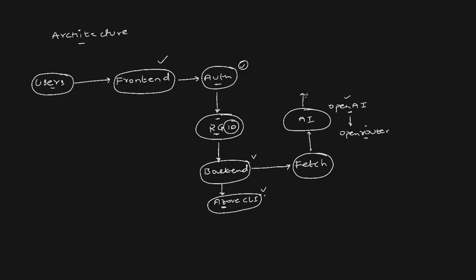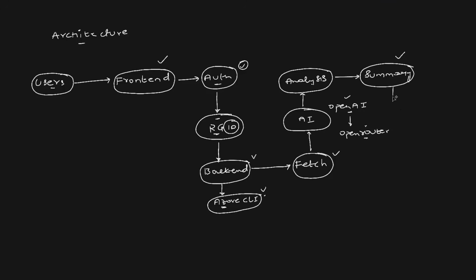What AI does, it performs the analysis, right? The critical part of our entire architecture. AI performs the analysis. AI looks at all the cloud resources. It looks at the best configuration for those cloud resources. And once the analysis is done, it provides us with a summary. Like, it tells the user, hey, these are the steps that you could have done better. You have configured a Kubernetes cluster with 6 nodes. Probably you only need 3 nodes. You have created virtual machines with a particular instance type. You don't need that instance type. Probably you can go with a lesser instance type.